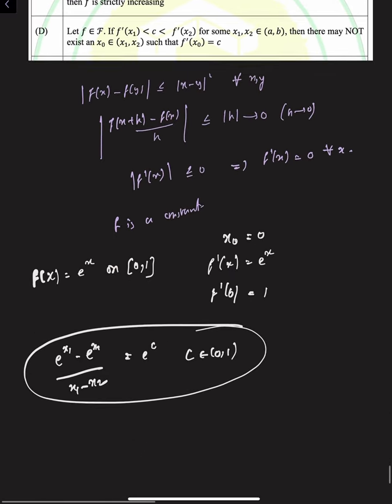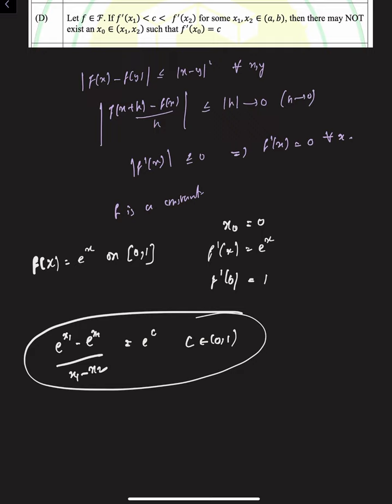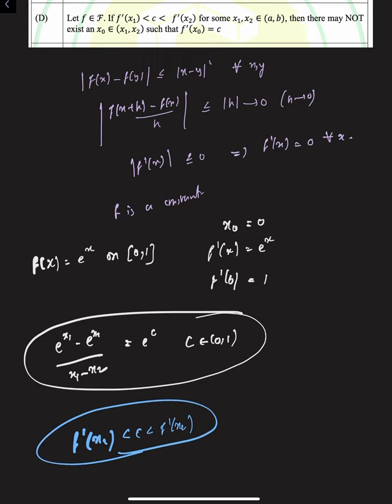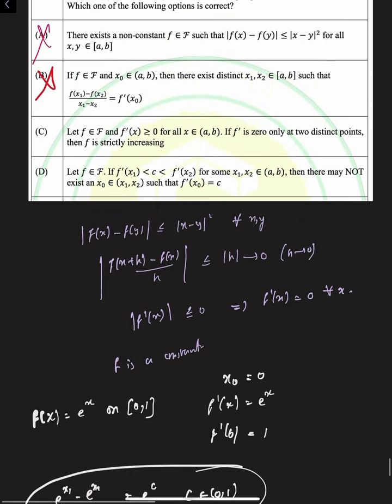And similarly, if we consider the fourth statement, it is saying that f dash of x1 is less than c is less than f dash of x2. So this is a direct intermediate value property. So if this is happening, that means there must exist x naught which belongs to x1 comma x2 with f dash of x naught is equal to c. So even the third statement is incorrect. So option C is the correct answer.